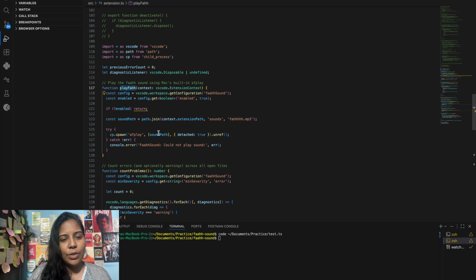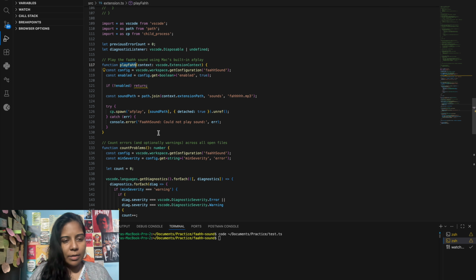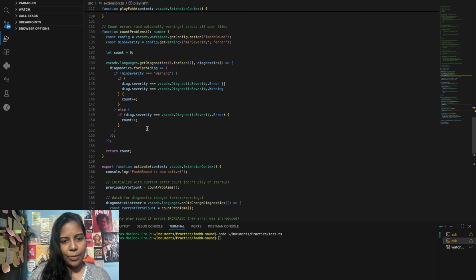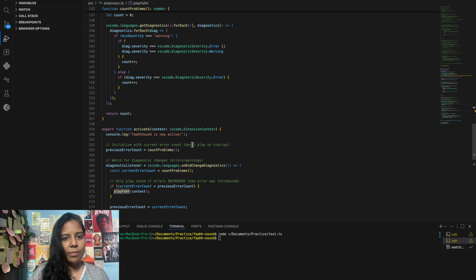Path is to call each, where the sound is and where it needs to be placed, and how it needs to be executed, all of that. AF play is to play the noise, the sound for that. So VS Code diagnostics severity: error, warning, or anything it may be. I just included everything, all sorts of errors.